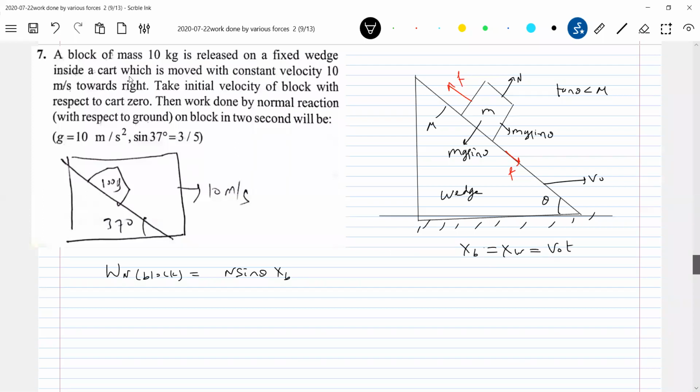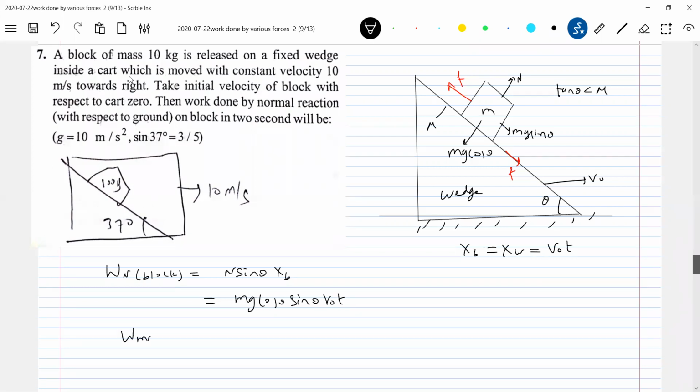Is that okay? Let me assume a situation like this: tan theta less than mu. The block will not slide with respect to the wedge. So I'm getting this one. Just picked up this problem. So what is the value of N? N equals mg cos theta. So this should be equal to mg cos theta sine theta into V naught t.